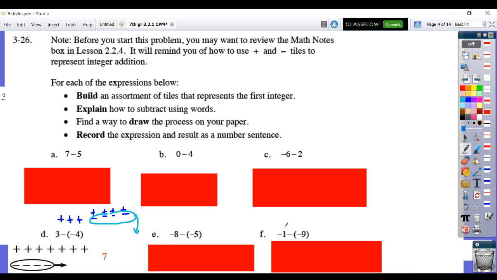Same concept for F here. I'm starting with -1. They want me to take away 9 negatives. Well, I can't take away 9 negatives, excuse me, if I only have 1 negative, but I can add 8 0 sandwiches.